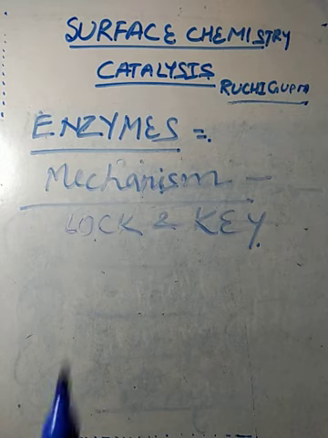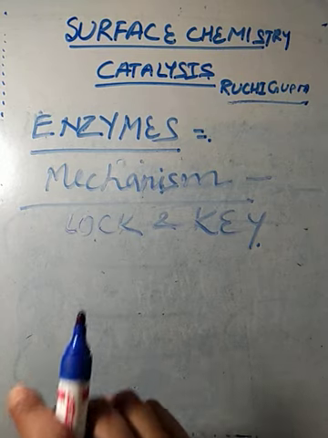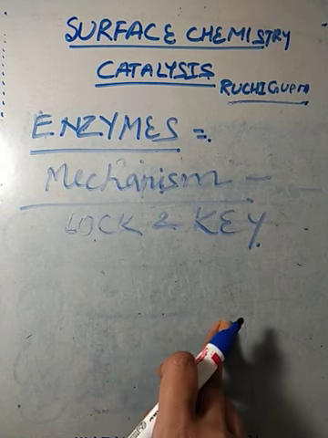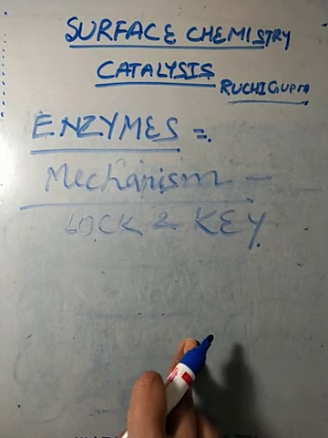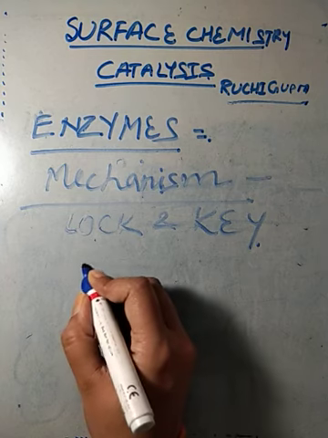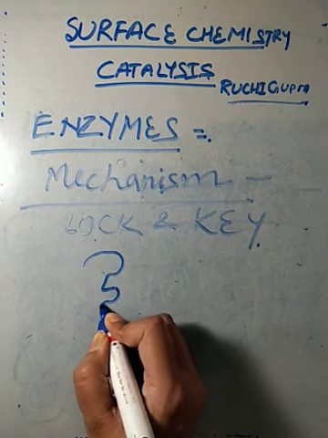In this mechanism, it is said that the enzyme works as a lock while the substrate works as a key. That means the active site of the enzyme should match the substrate. If the substrate cannot fit in the active site of the enzyme, that enzyme will not work on that substrate. Let us suppose this is an enzyme and this is the active site.